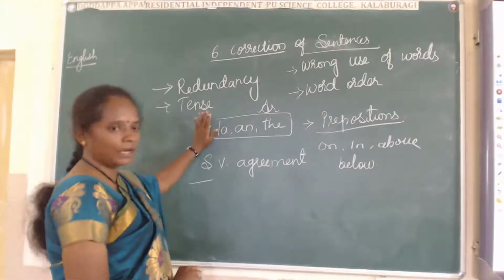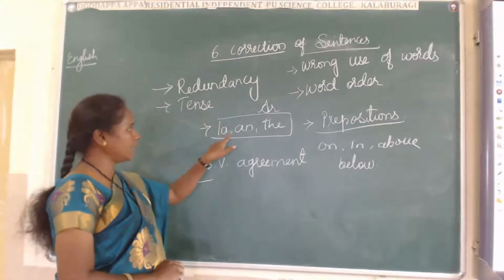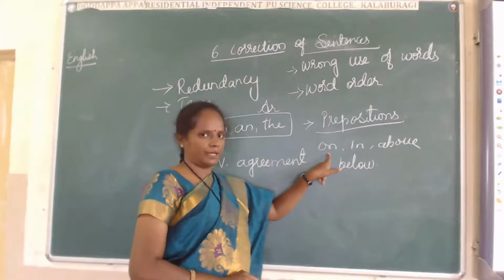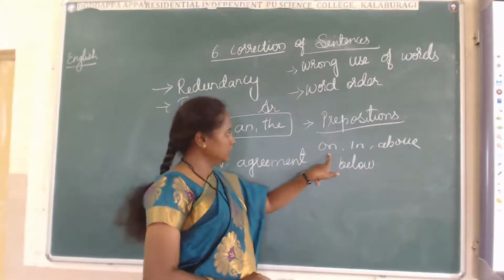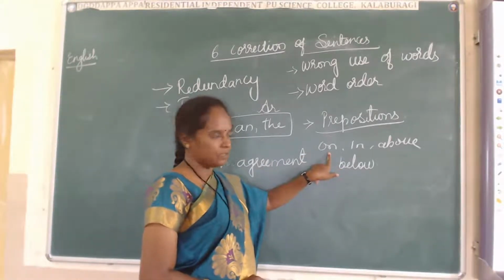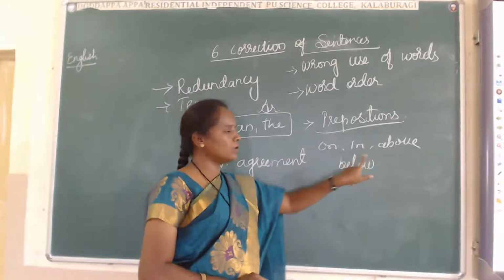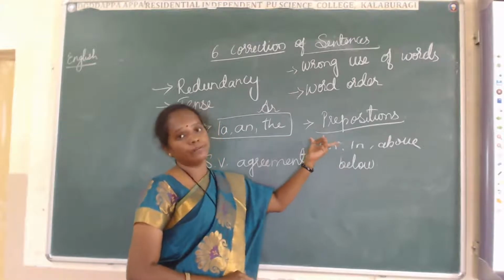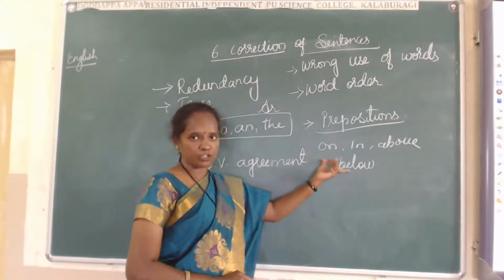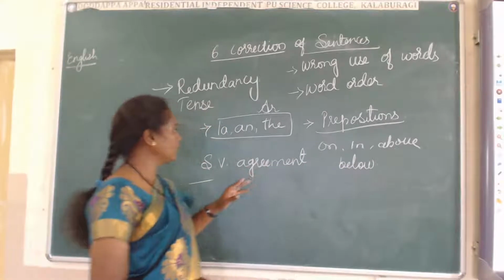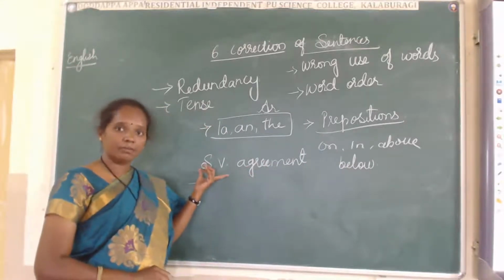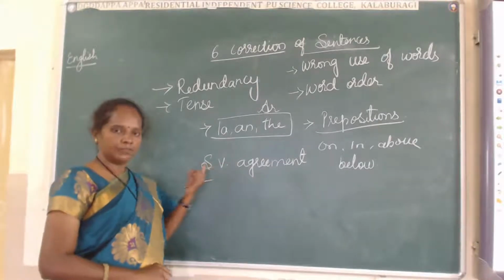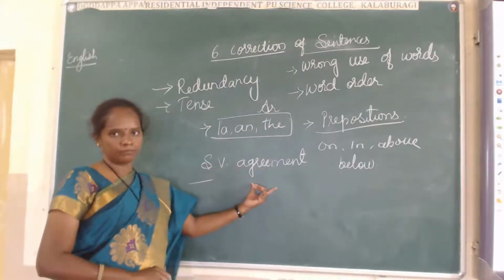What are those? First one, articles, where we have to use a, an and the. Then next, prepositions. So many are there, and in one class I will take a class for you on prepositions: on, in, above, below, between, in front of. We have to use all those prepositions in the sentence. That is also very important. Subject and verb agreement: I told you if the subject is singular, the verb should be singular, and if plural, the verb should be plural.